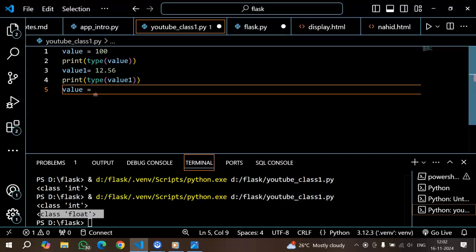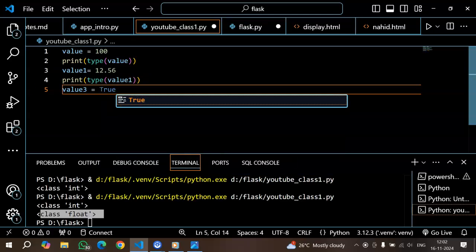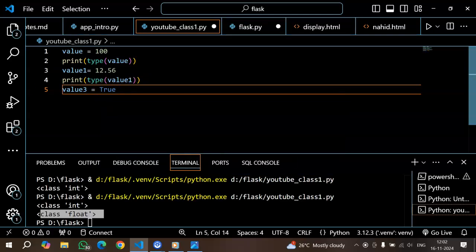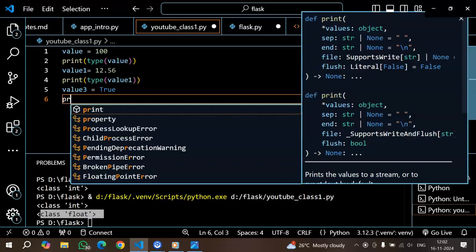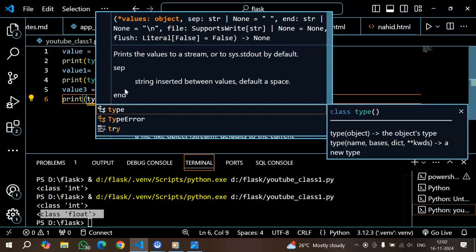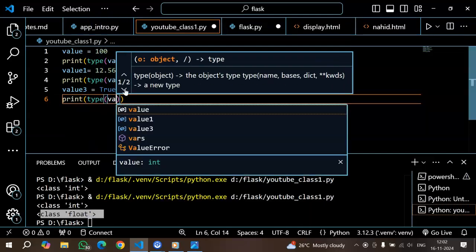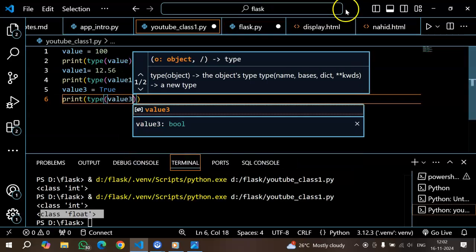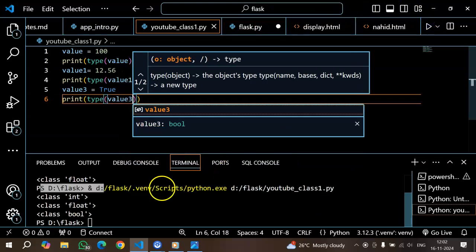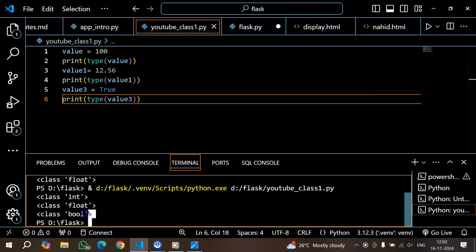Now, value is a keyword, so when I specify it as true and print the type of value 3, and when I'm running this Python program, I'm getting the data type of value 3 as boolean here.